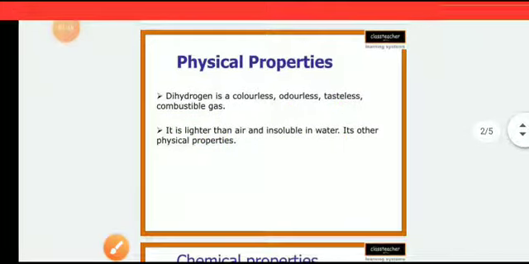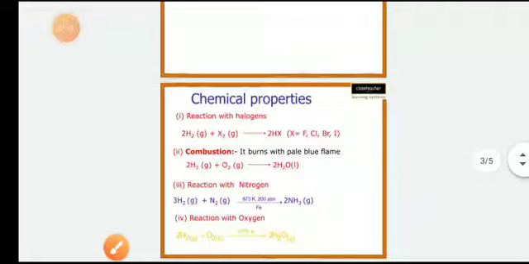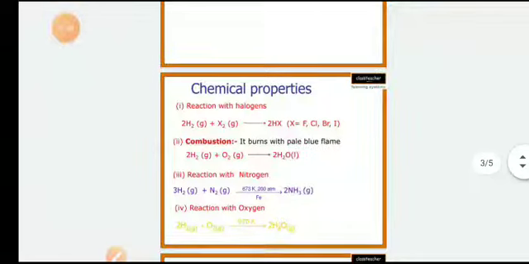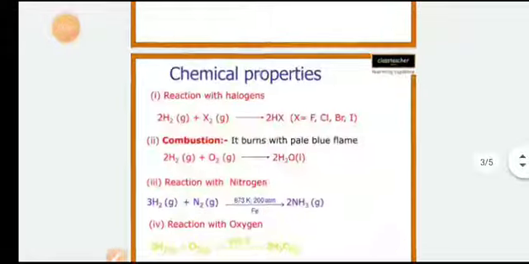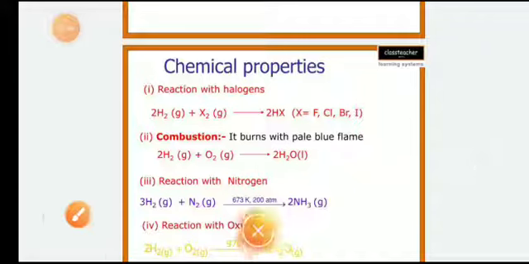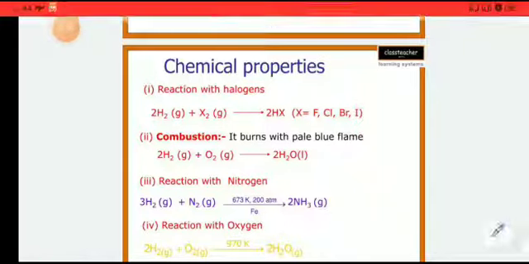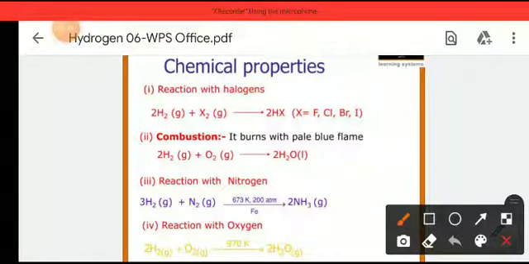Let's move on to the next topic, the chemical properties. In chemical properties we deal with the chemical reactions that hydrogen undergoes. Whatever chemical reactions hydrogen exhibits, all these types of reactions are called the chemical properties of hydrogen. Let's see them one by one. Here, the first is the reaction of hydrogen with halogens.